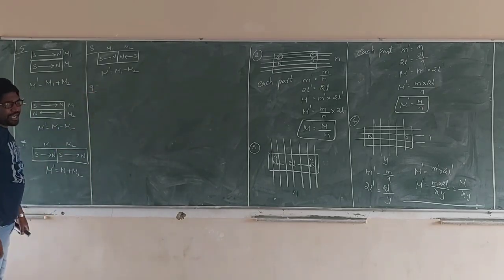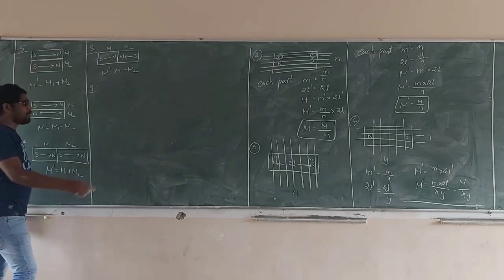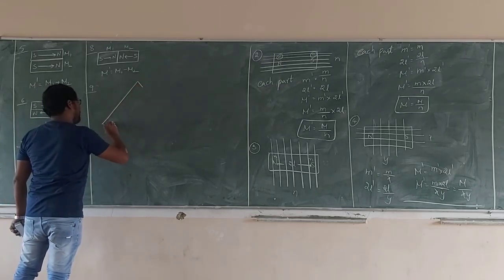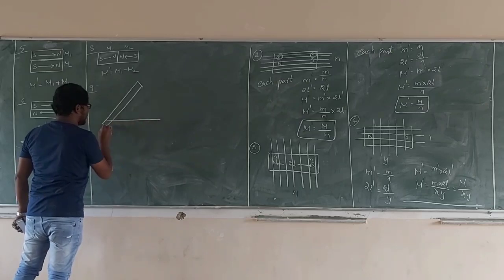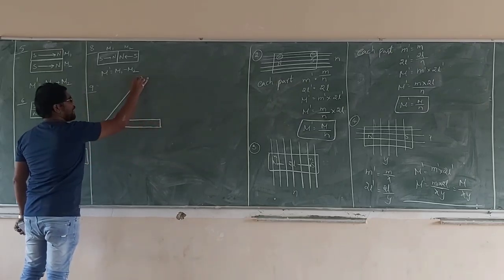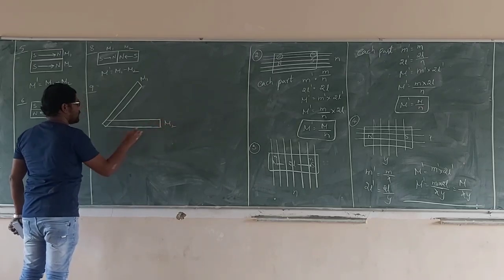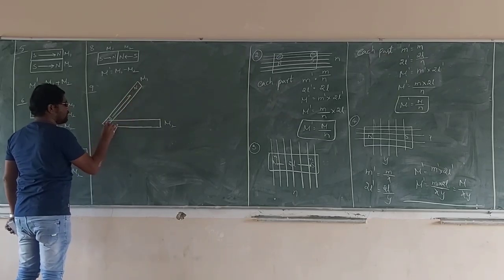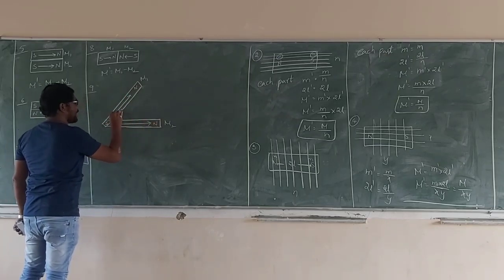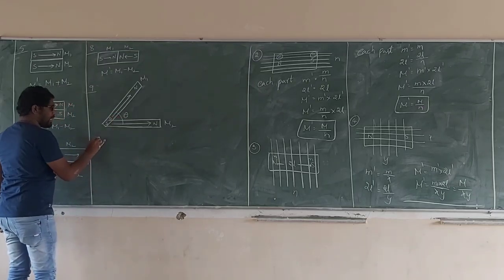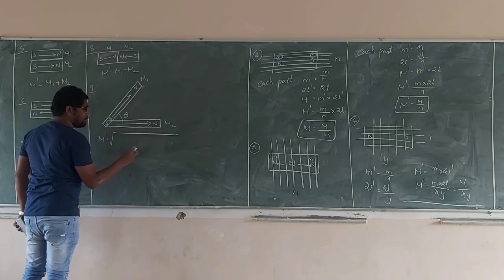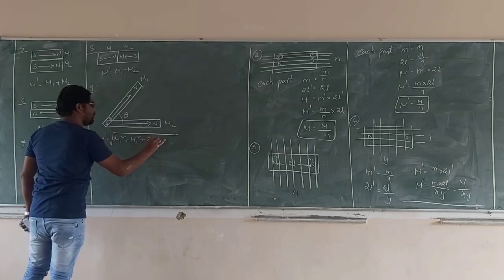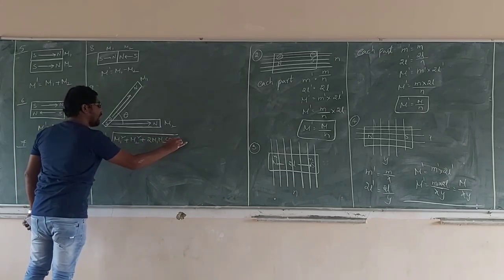Now we go for, see carefully. The two bar magnets are placed making some angle with like poles and unlike poles. This is the first bar magnet. This is the second bar magnet. This is the magnetic moment M1. This is the magnetic moment M2. This is south pole to north pole. This is south pole to north pole. It makes an angle theta. What is the net magnetic moment? According to the parallelogram law, root over M1 square plus M2 square plus 2 M1 M2 cos theta.